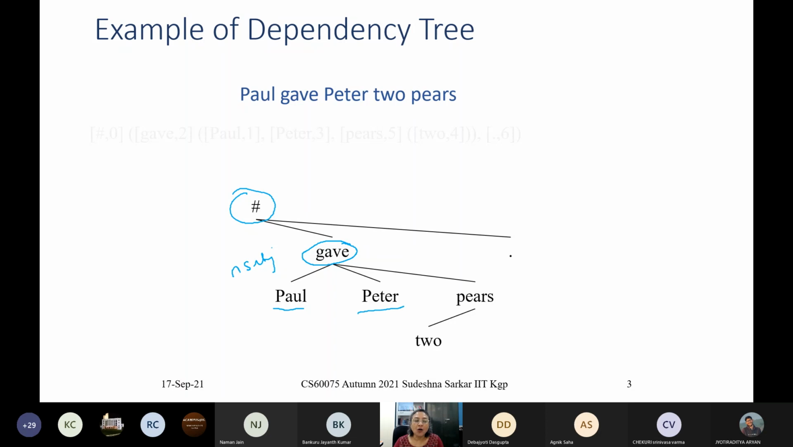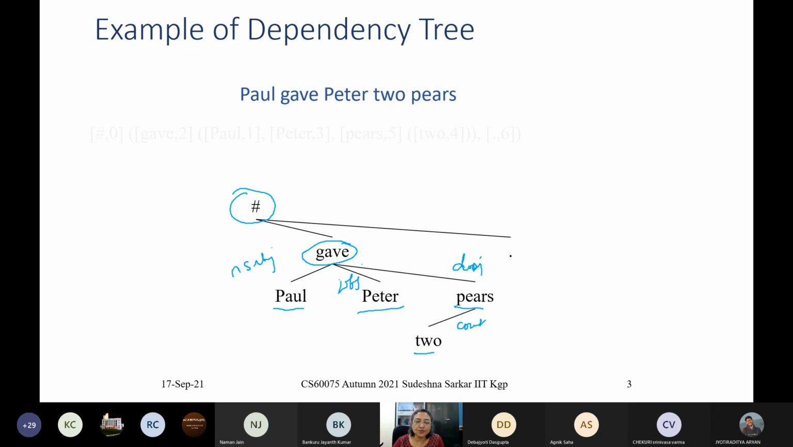Peter is the object. There are two objects here. Paul gave to whom and what. So Peter is the indirect object and pears is the direct object. And then 2 quantifies pears. So there is a count or numeric relationship between 2 and pears. So this is an example of a dependency parse tree.